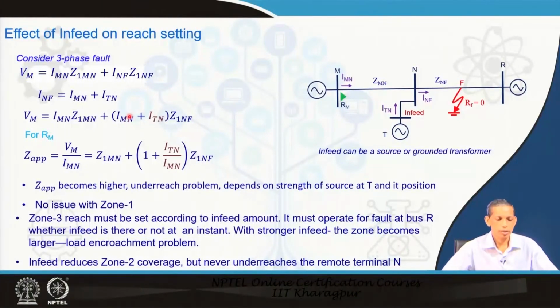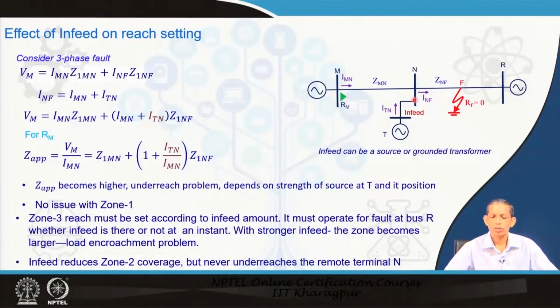Now, I will go to another issue on distance relay, the infeed issue. Consider a system like this, a 3 bus system, and at the intermediate bus we have another source connected.